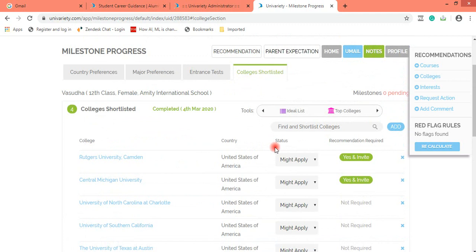Now, what we have understood is that if a student is selecting too many colleges, like 25 or 30, then the student is actually confused. He is not able to decide between colleges.